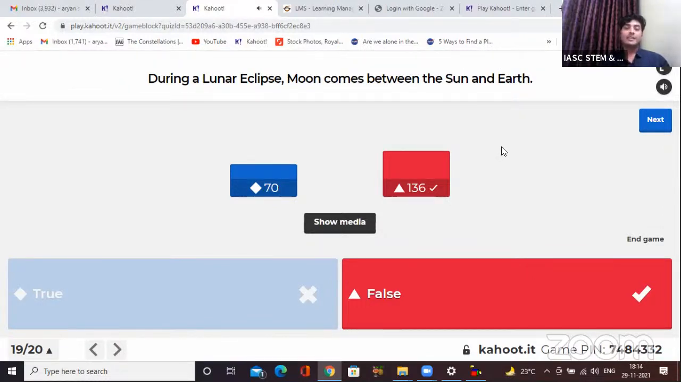So the correct answer is that the statement is false. We are talking about lunar eclipse now, okay? The statement says the moon comes between the sun and earth. We just talked about it: when the moon comes between the sun and earth, that is a solar eclipse. So that cannot be a lunar eclipse. So 70 of you, those who answered, said true. The statement is actually incorrect.